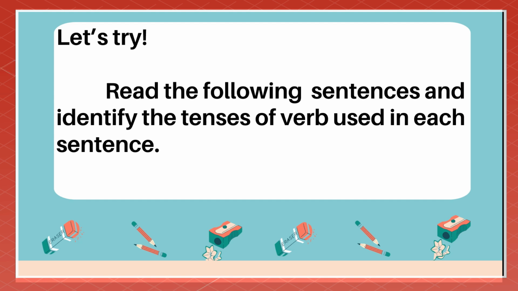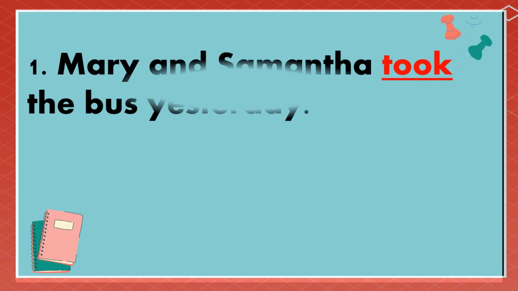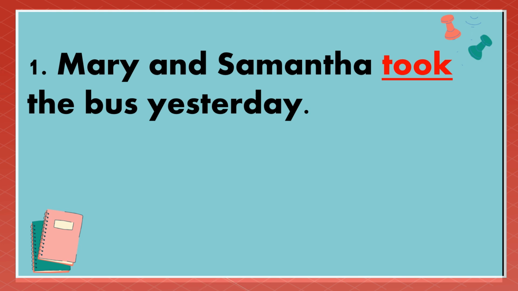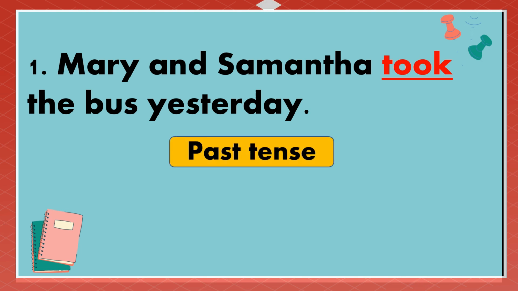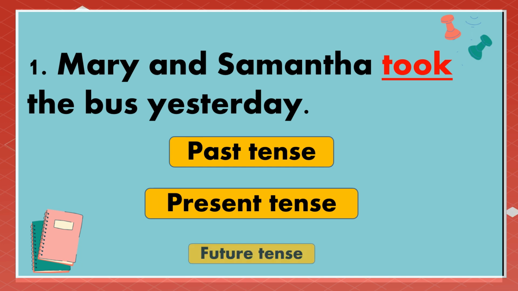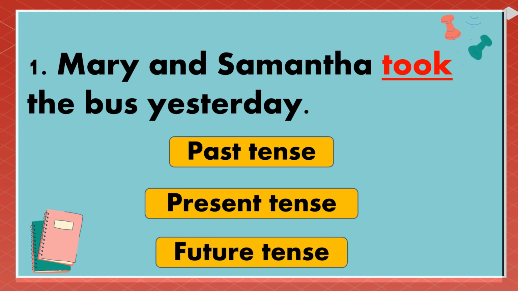Read the following sentences and identify the tense of the verb used in each sentence. Number 1. Mary and Samantha took the bus yesterday. In what tense is took? Past tense, present tense, or future tense? Write your answer in your notebook.